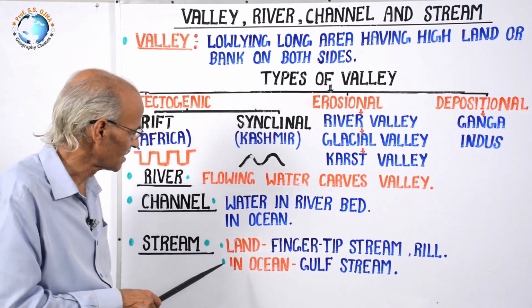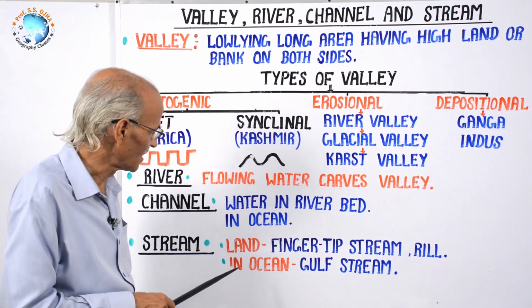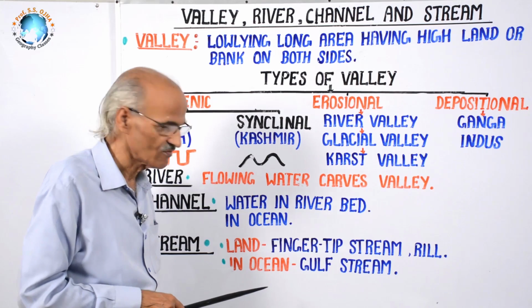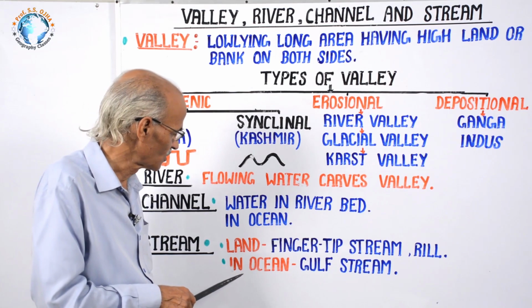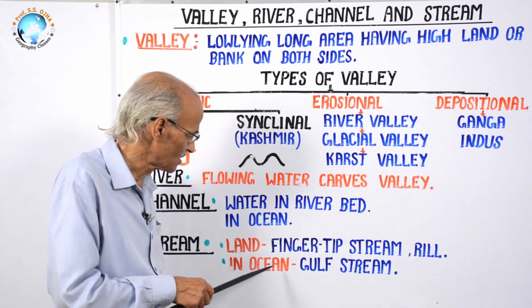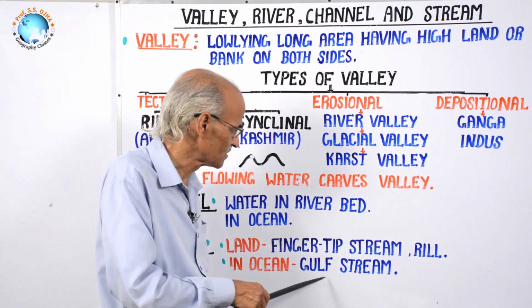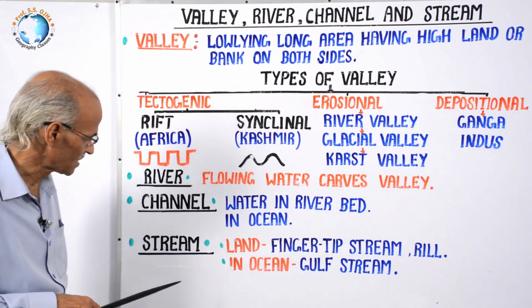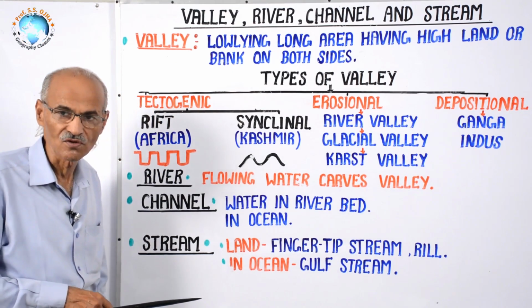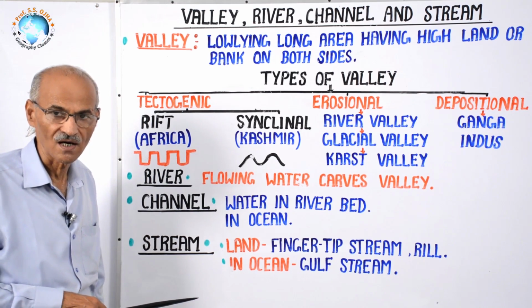And the next one is in oceans. Sometimes the term stream is used, and in ocean, when we study currents, we will see that these are also narrow, rapidly moving water, and its best example is the Gulf Stream, and there are a number of streams. One term is drift, but that is used in oceanography only, not in geomorphology. For example, North Atlantic Drift, North Pacific Drift.